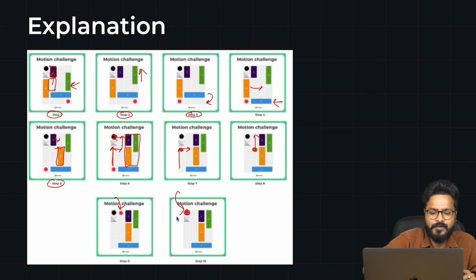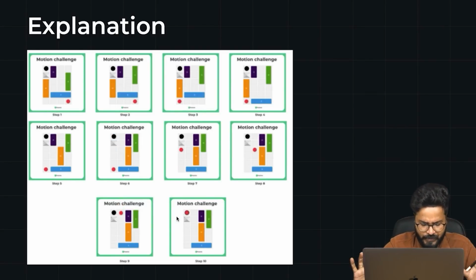Okay, so this was the level 2 question from the motion challenge. There could be even tougher questions which are actually tough to solve, and you need a lot more practice for this. Make sure, guys, I'm telling you again and again, do not rely only on this particular video. You must practice, and that is how you would be able to do this in the